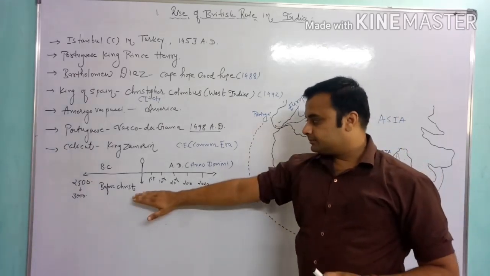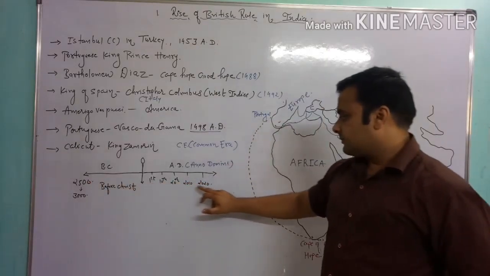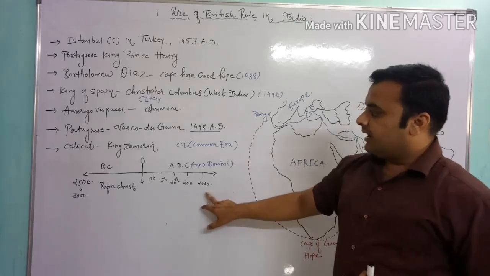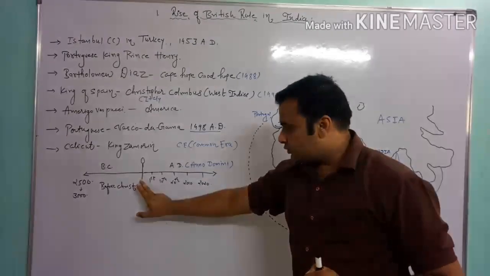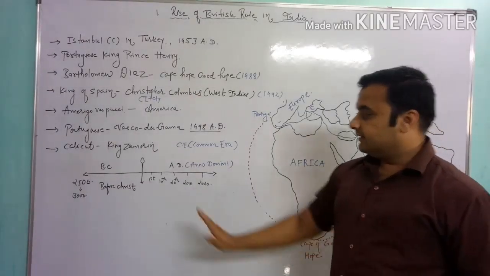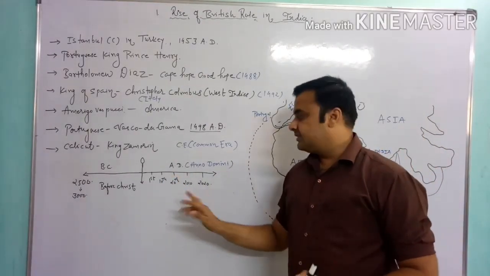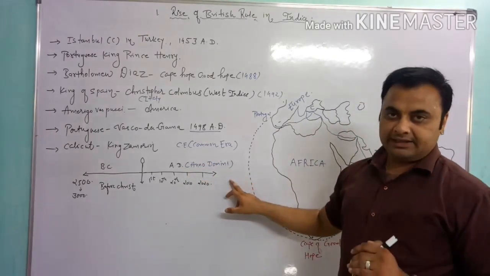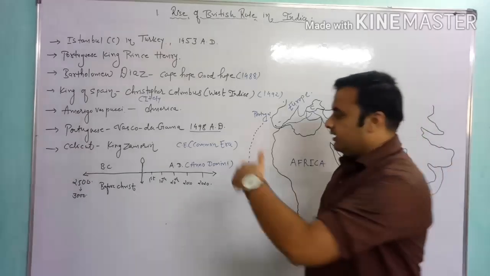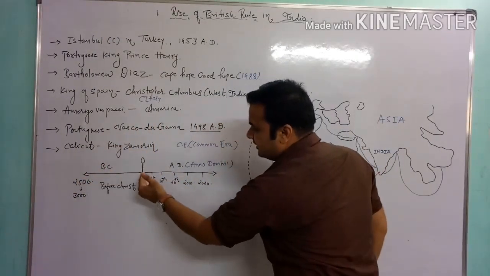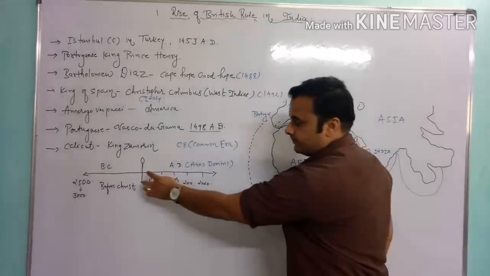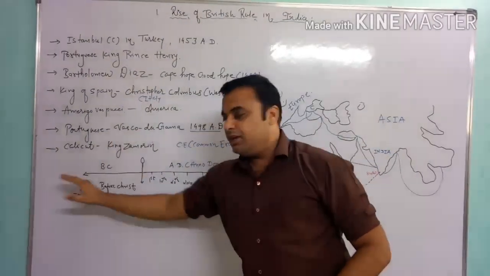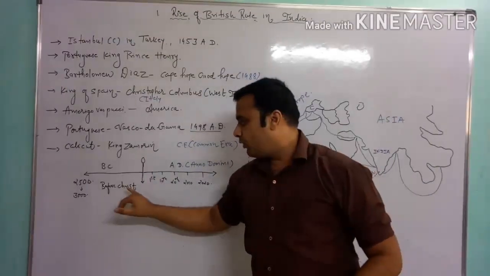Here is the timeline, and this is the recent year 2020. The era from 0 to 2020 is known as the AD. The full form is Anno Domini, that is the AD. And before that era, the center is the Jesus Christ time, and the time before that is known as the BC, before Christ.